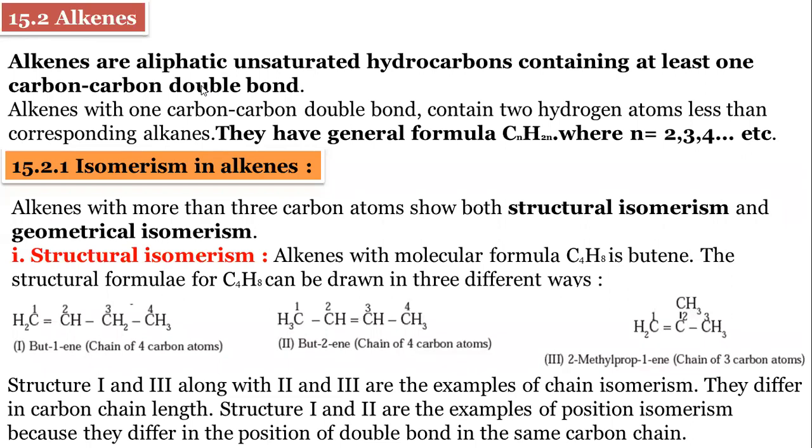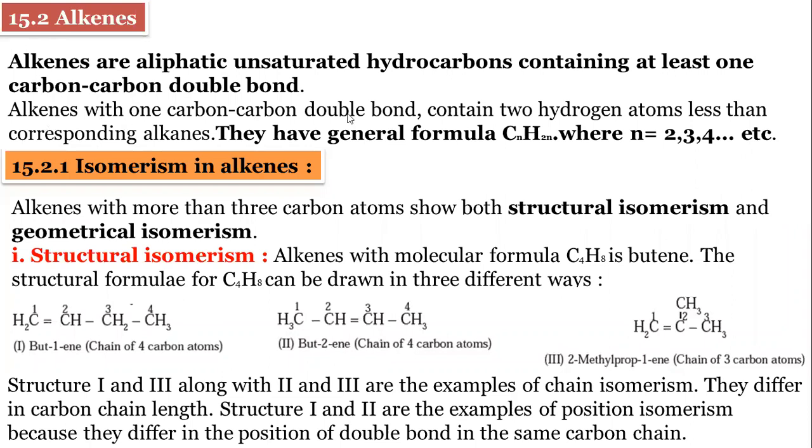Without that carbon double bond, we cannot say it is an alkene. So this definition is clear: alkenes are aliphatic, unsaturated hydrocarbons, and at least one carbon double bond should be present. So detailed information is given.